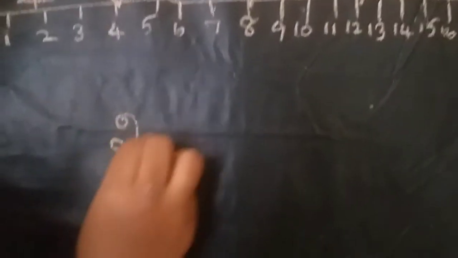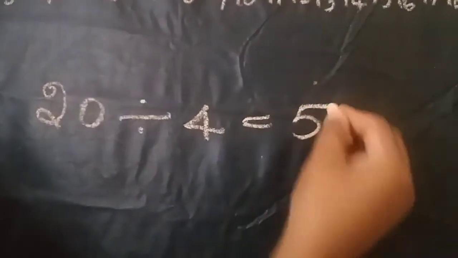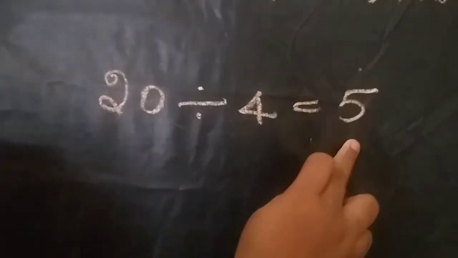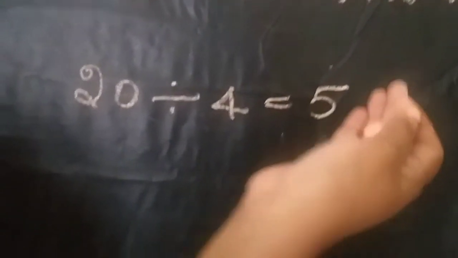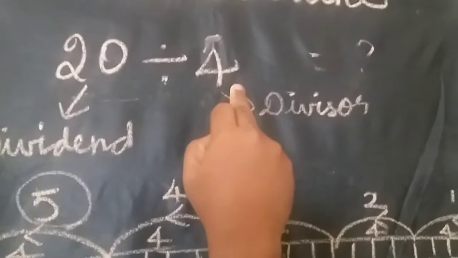So that is the answer. 20 divided by 4 equals 5. So we got the answer 5, isn't it? Okay, listen again. I'll tell again. Listen. So 20 divided by 4 is the question.